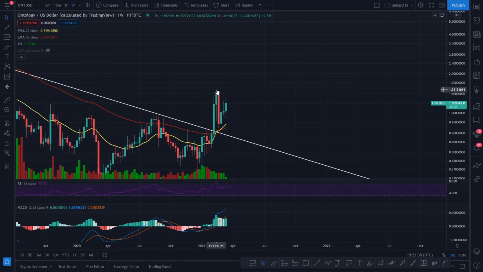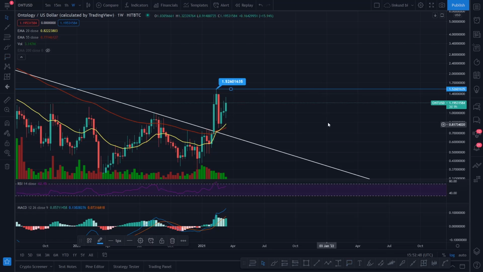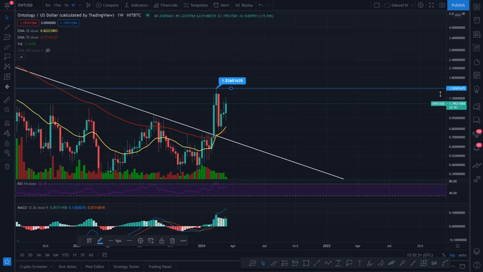Our local high during this bull run is currently up at that level there, which is roughly, I'll drop a marker in for you guys just there, $1.52. So it's really doing well. Since we've painted the bullish cross on the weekly time frame, Ontology has appreciated 108%, so it's basically doubled. It did correct with the Bitcoin correction and came back down, but you can see it's bounced off the EMA as support, and it's moving up in an upwards trajectory, just like it did when it came out of this pump to break this trend line.